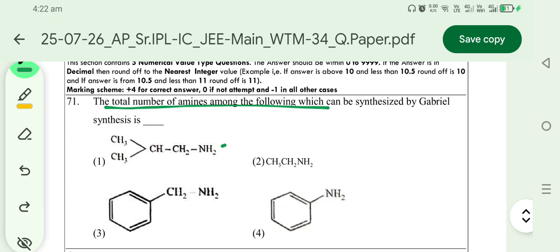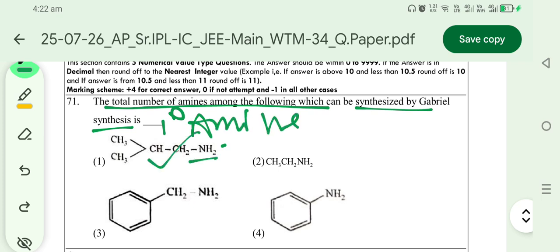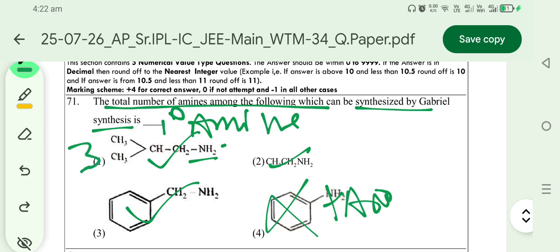Total number of amines which can be synthesized by Gabriel phthalimide synthesis. In Gabriel phthalimide synthesis, only aliphatic primary amines can be prepared. Some are primary, but one is an aromatic amine, and we cannot prepare it. Total 3.